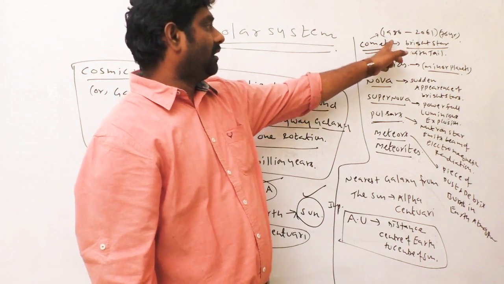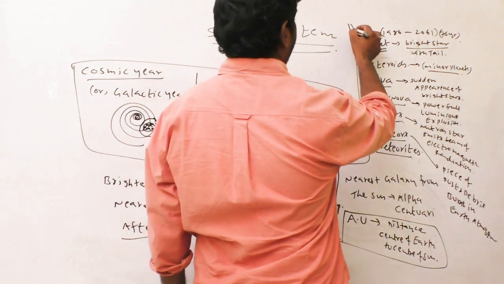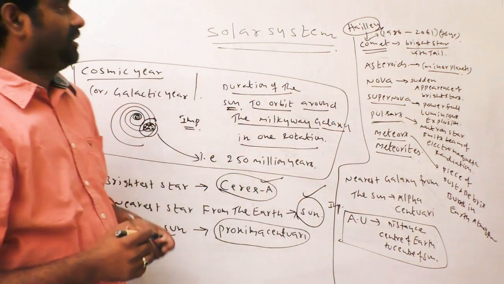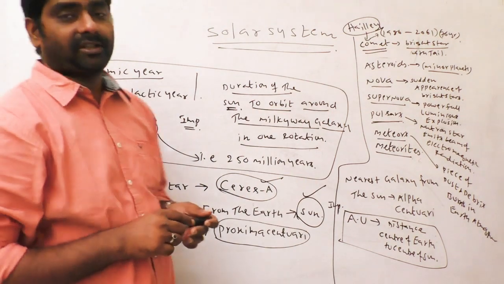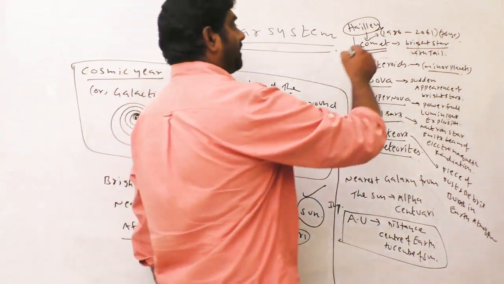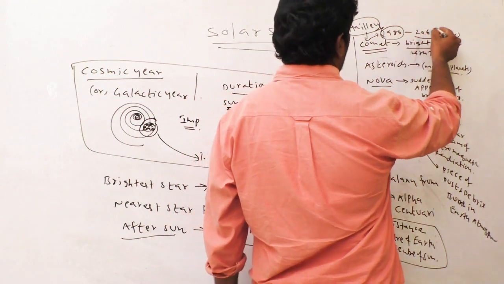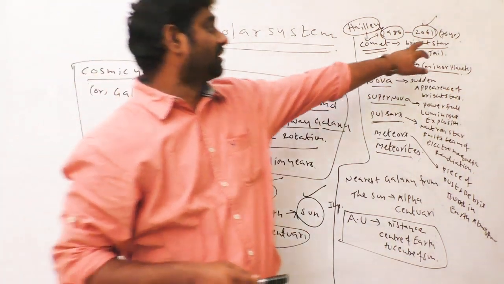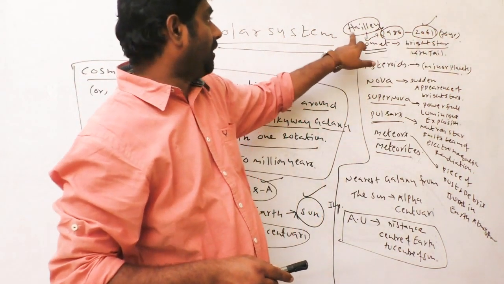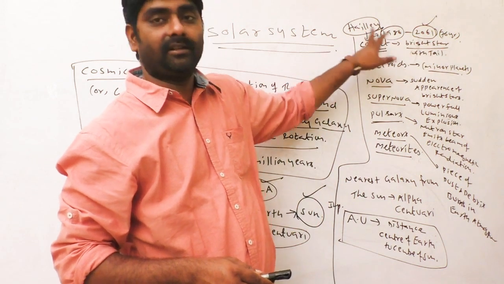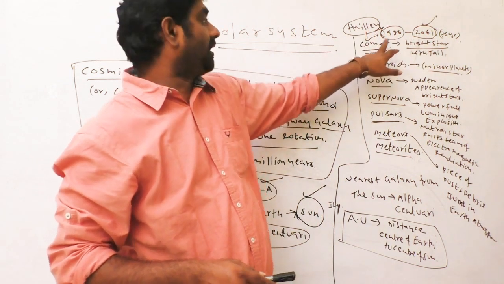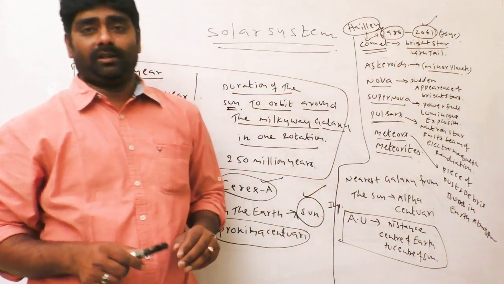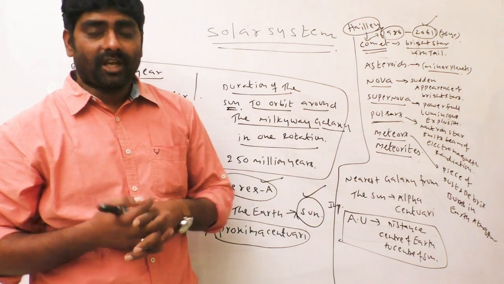See, a comet, especially Halley's comet. Halley discovered this comet. It appeared in 1986 and appears once in 76 years. Very important. Again in 2061 it appears. Which comet appears once in 76 years? Halley's comet, the scientist name Halley. It first appeared in 1986. Again it will appear in 2061.